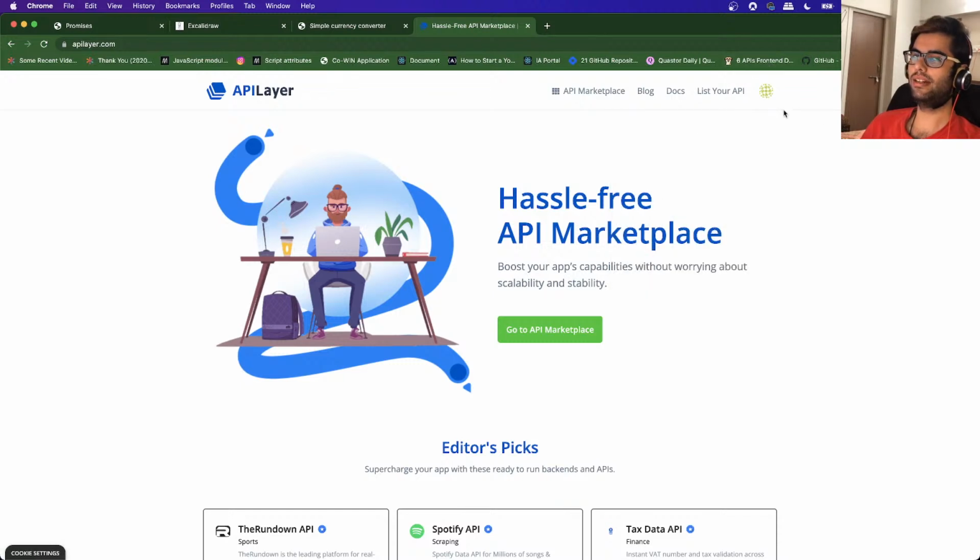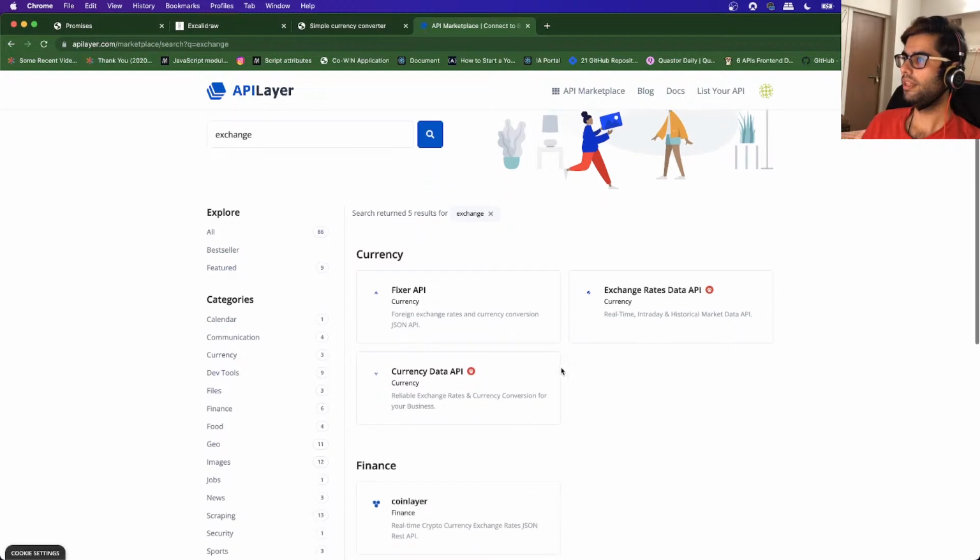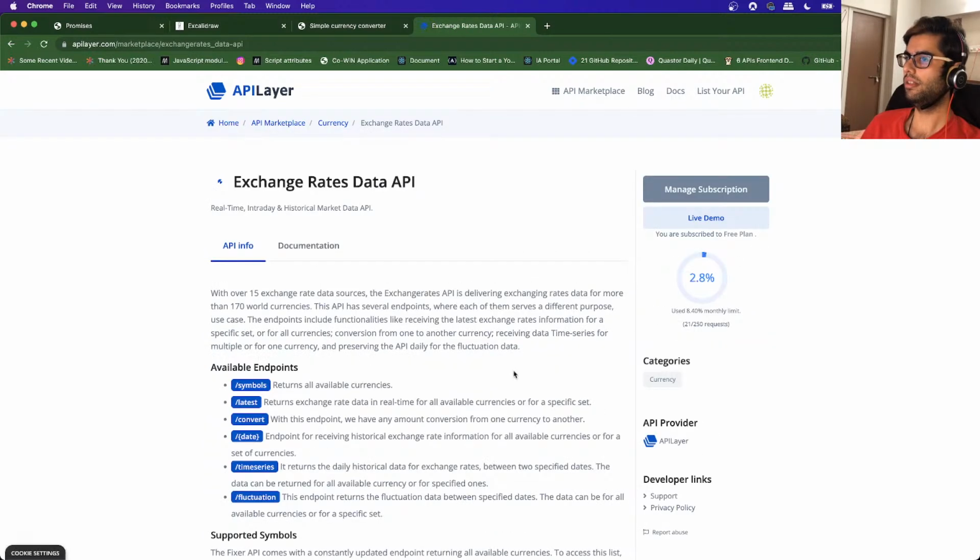I've already done that registration. When you visit this site for the first time, you register, then you go to the API marketplace and take the free subscription for this service. You just search for exchange, and we have this exchange rates data API. You select this one.